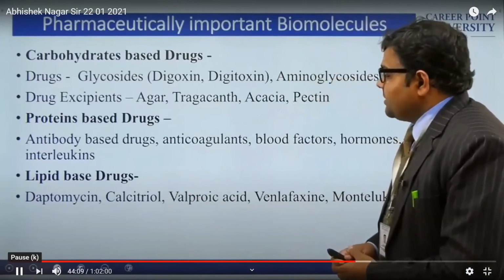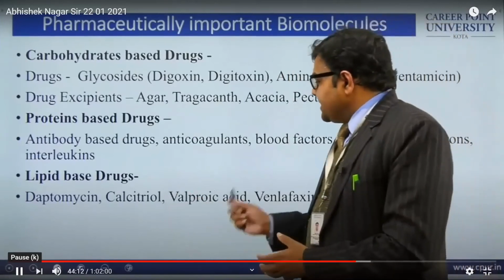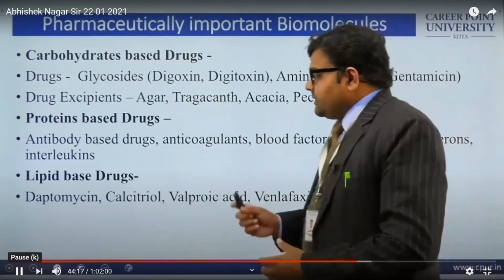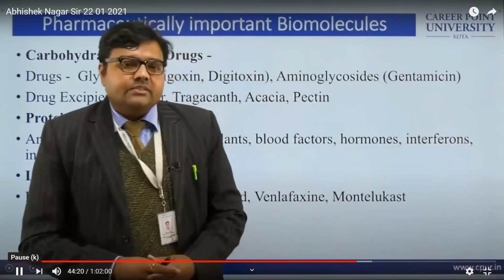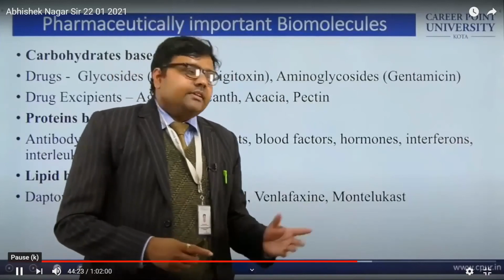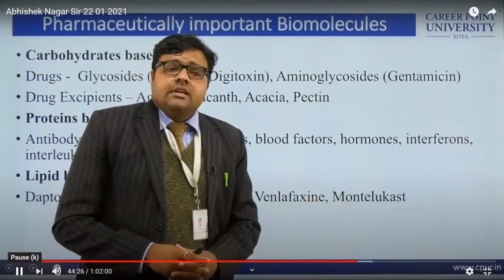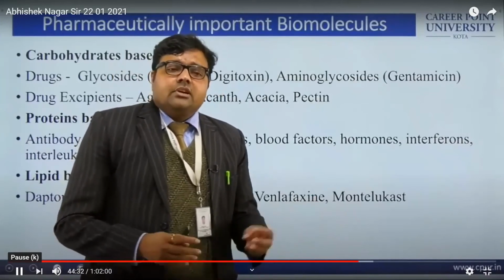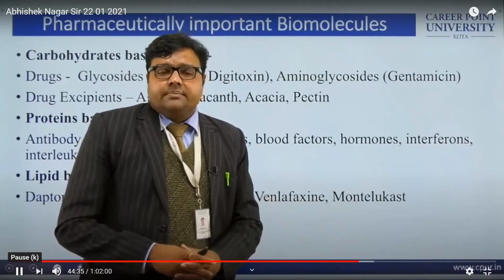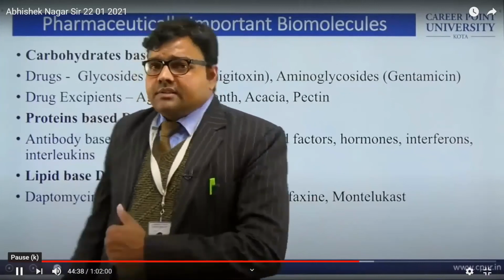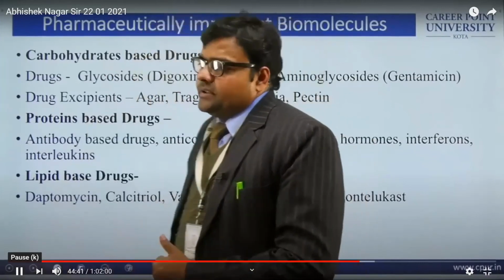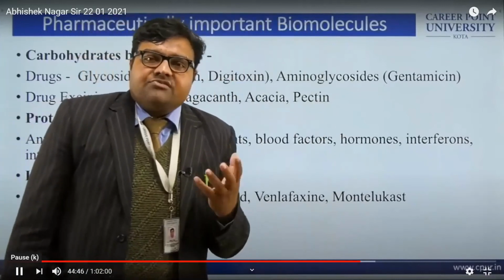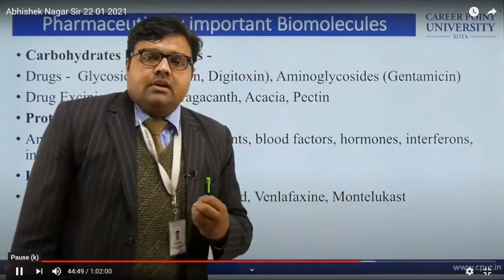Lipid-based drugs, for example, daptomycin, calcitriol, valproic acid, venlafaxine and montelukast. Again, the lipid is an important class, as we have discussed, and it is going to generate a number of biomolecules also as a part of anabolism. Beta oxidation of lipid is there for the production of ATP in long-term use. Now the case of drugs. From these lipids, we come to know the certain amount of drug or the exact structure of the drug which we require for the biological process.